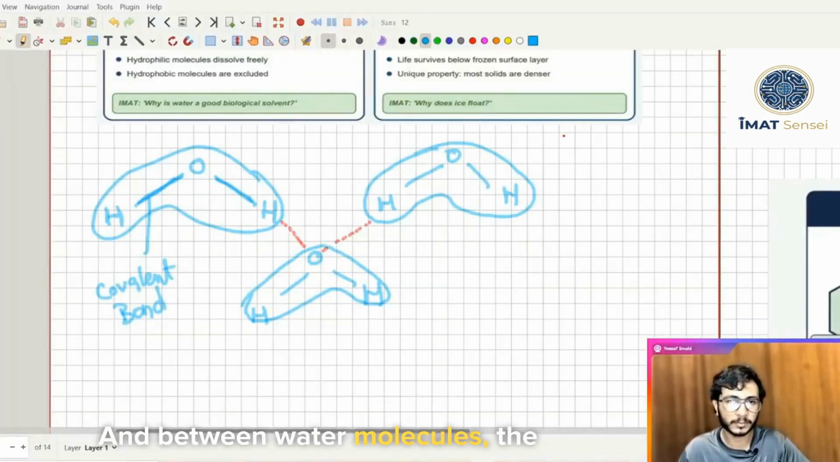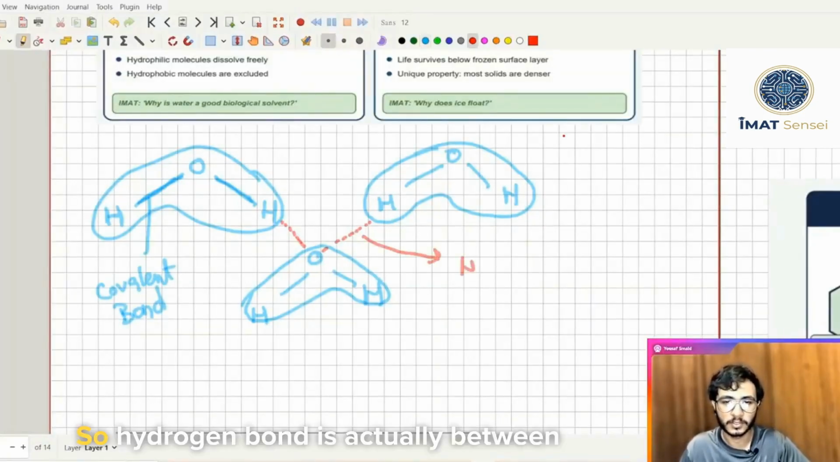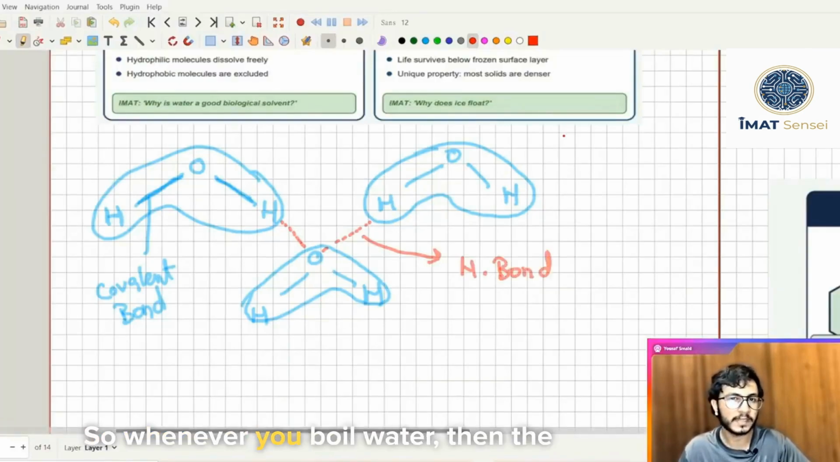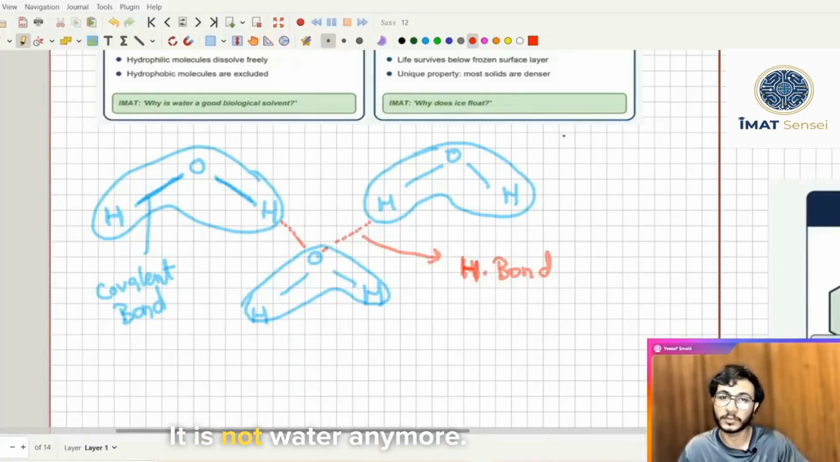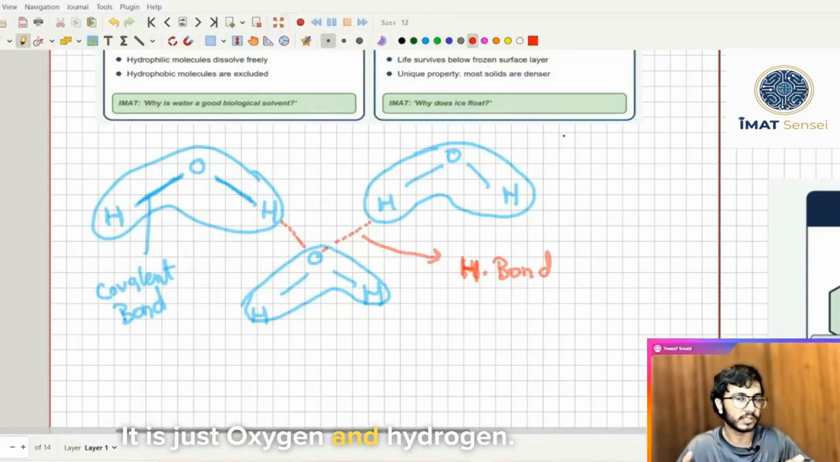And between water molecules, the bond is called hydrogen bond. So hydrogen bond is actually between water molecules. So whenever you boil water, the bond that breaks is called hydrogen bond. If the covalent bond breaks, then that means the water molecule has been disintegrated. It is not water anymore. It is just oxygen and hydrogen.